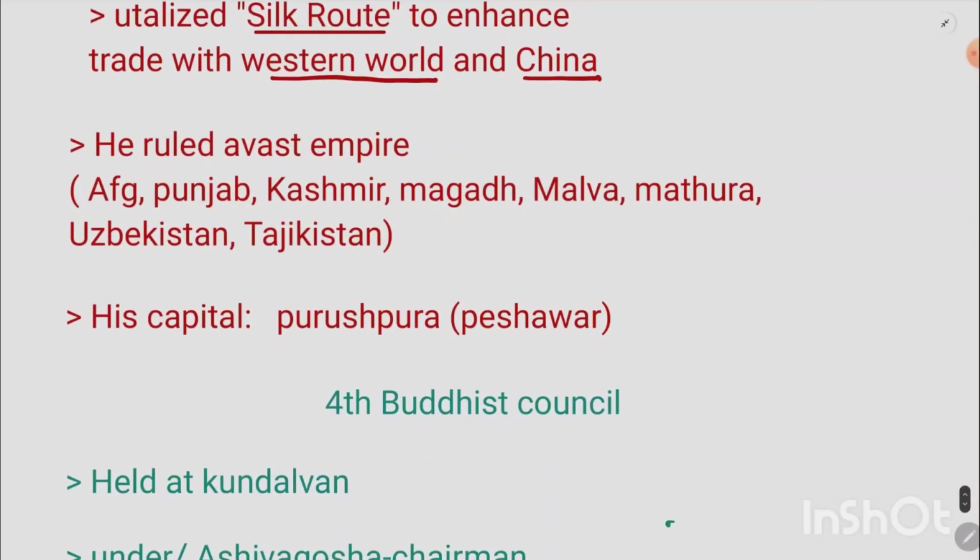So, what were the areas over which Kanishka ruled? He is known to have ruled over a vast territory. For example, he ruled in Afghanistan, Punjab, Kashmir, Magadh, Malwa, Mathura, Uzbekistan, and some parts of Tajikistan. Not necessarily all of these areas were captured, but some parts of them were under the control of the Kushan Empire or Kanishka. So what was his capital? His capital was Purushpura, which is presently known as Peshawar.